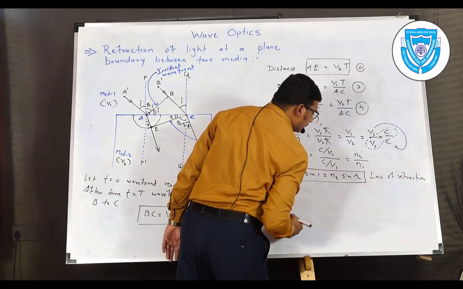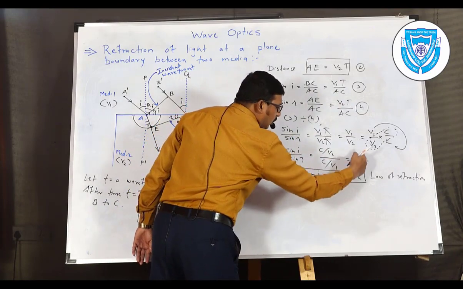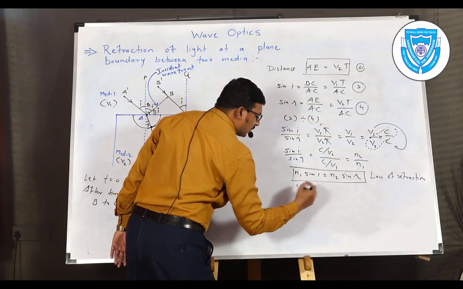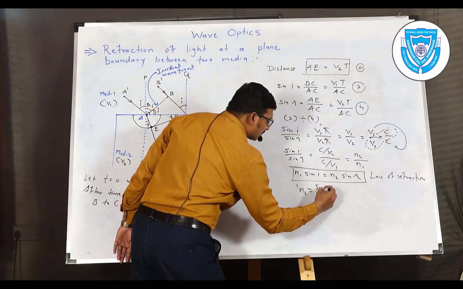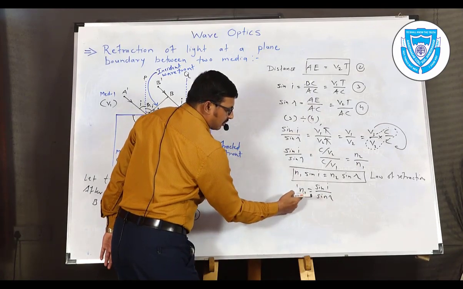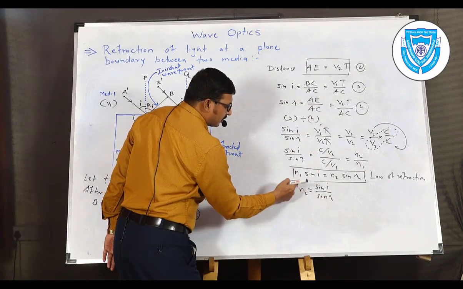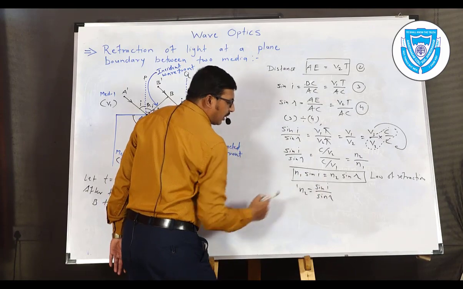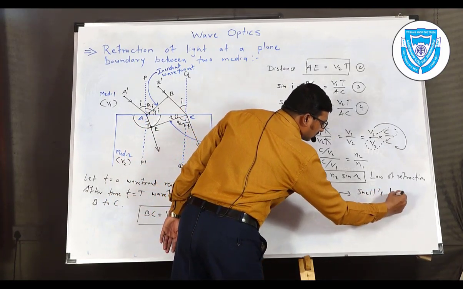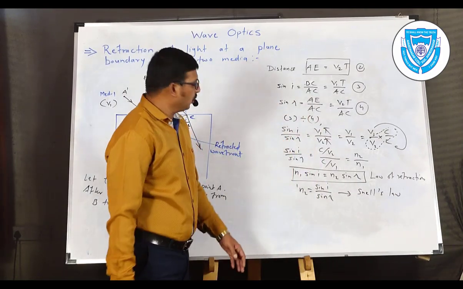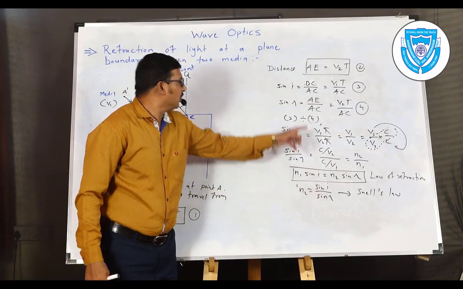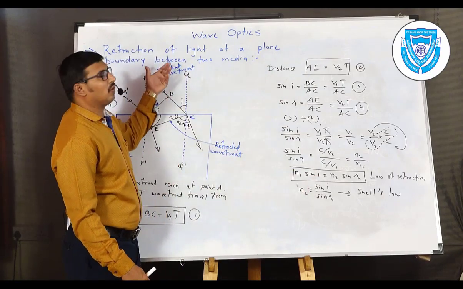Law of refraction, or we can write N2 upon N1, the refractive index of the second medium with respect to the first, is equal to sin I divided by sin R. The relative refractive index of the second medium with respect to the first, sin I divided by sin R, is nothing but Snell's law. So we have proved the law of refraction as Snell's law using the concept of Huygens wave theory.